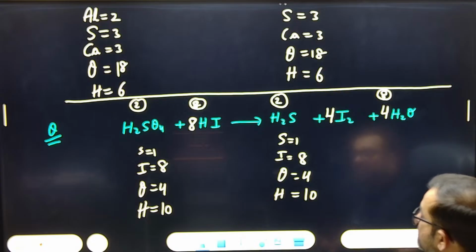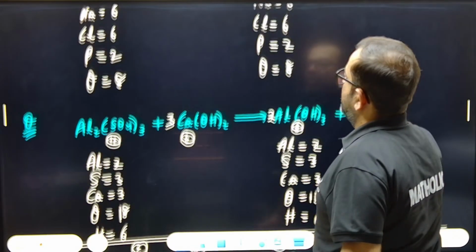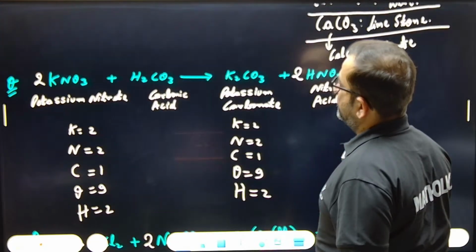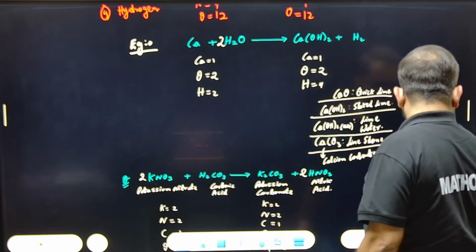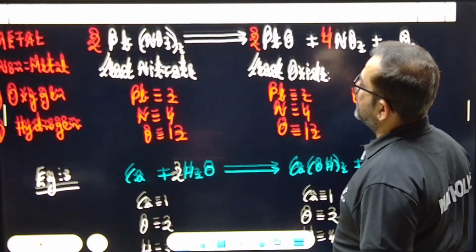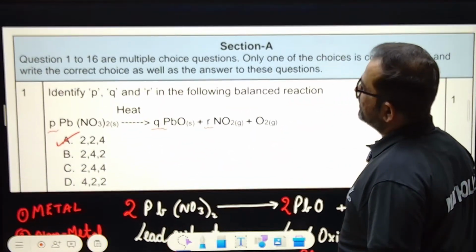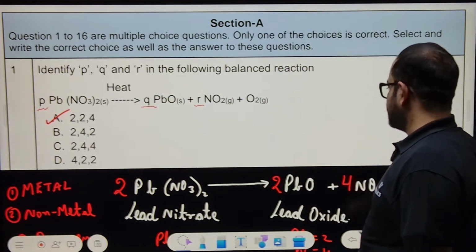Okay, I guess it's done. So let's move forward to another question. Okay, 5, 7 questions we have done. Done. So this was the first question. See, one concept needs how much time actually to get it understood, right?